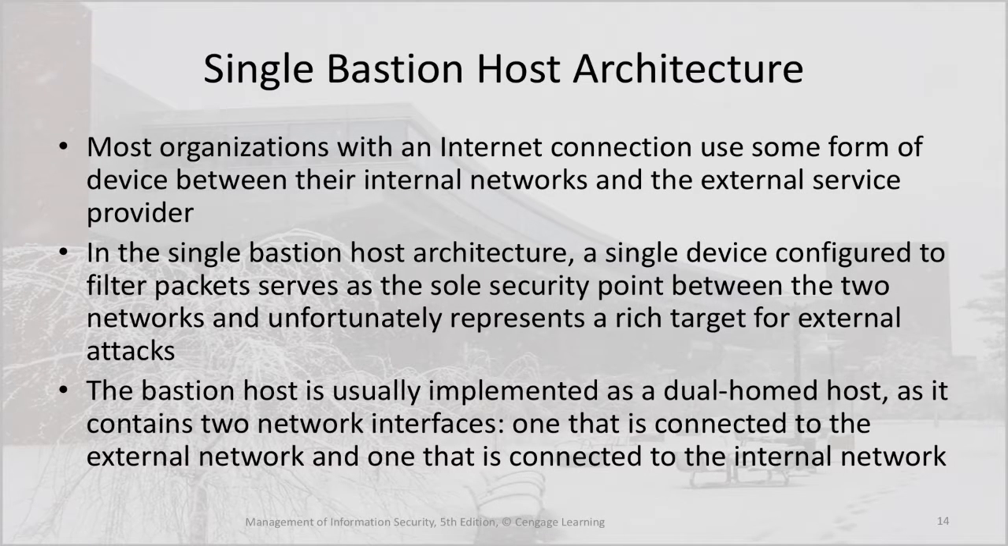Most organizations with an internet connection use some form of device between their internal networks and the external service provider. In the single bastion host architecture, a single device is configured to filter packets, serves as the sole security point between the two networks, and unfortunately represents a rich target for external attacks. The bastion host is usually implemented as a dual-homed host, as it contains 2 network interfaces, one connected to the external network and one connected to the internal network.